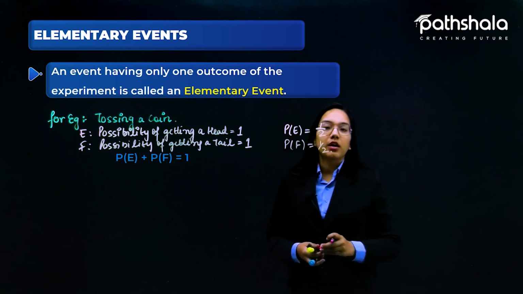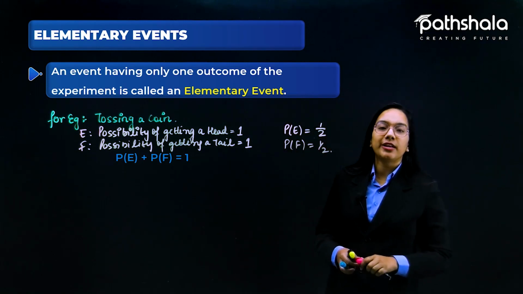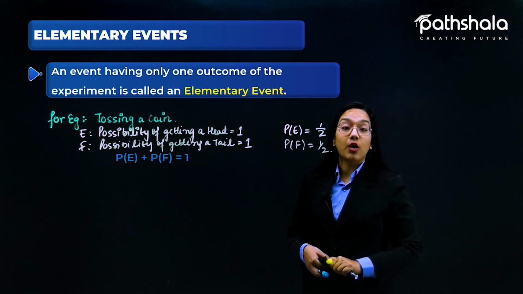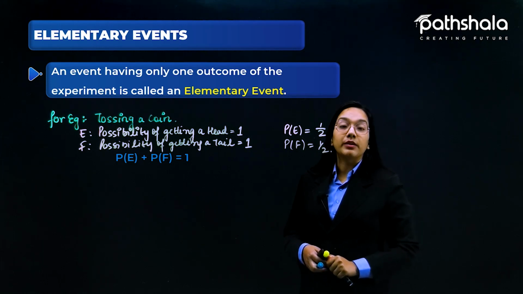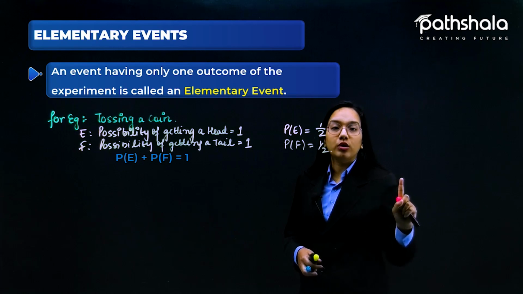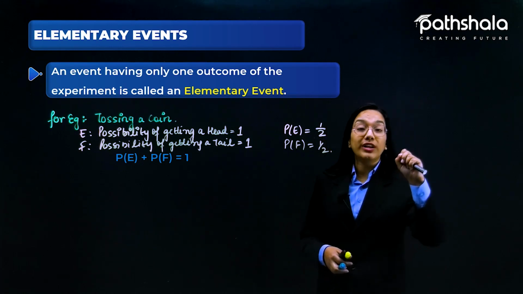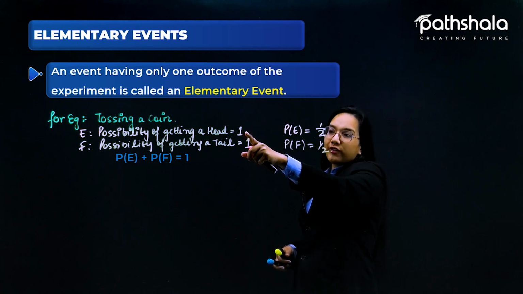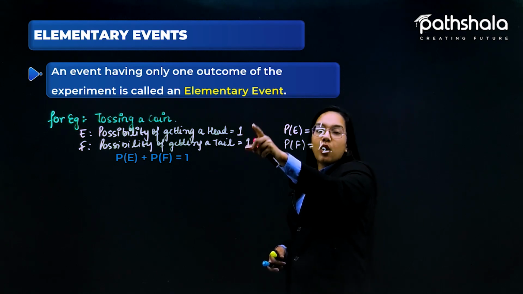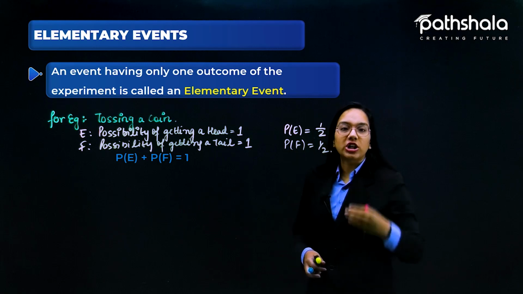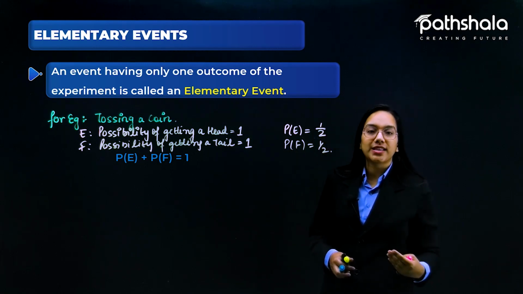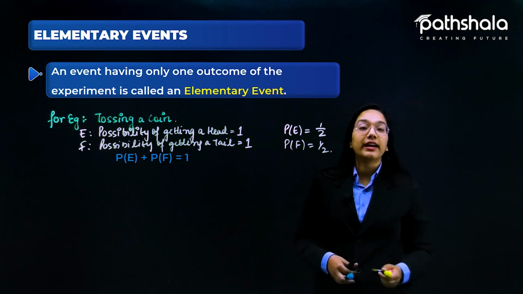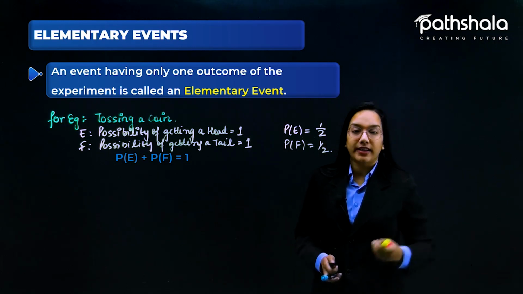But before that, what are the elementary events? The elementary events are those in which the possibility of the outcome of an event is only one, meaning an event having only one outcome. As the possibility of getting a head is only one, it has only one outcome. Such types of events are called elementary events. So getting a head, getting a tail, is an elementary event.